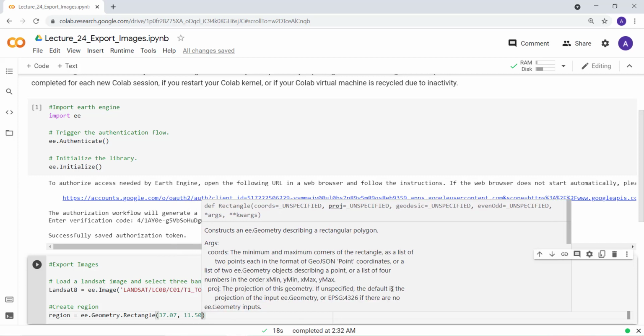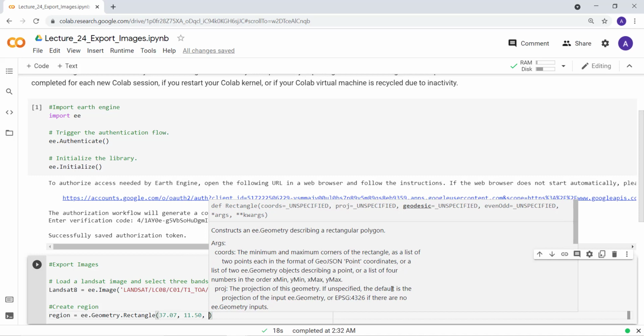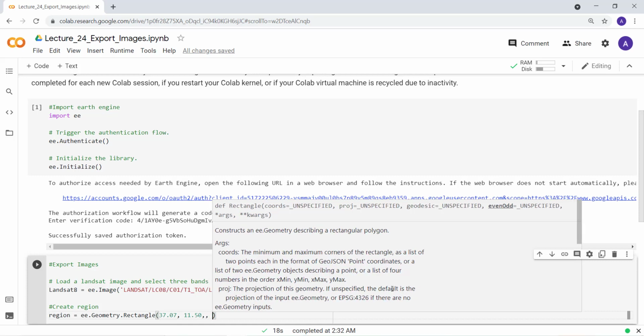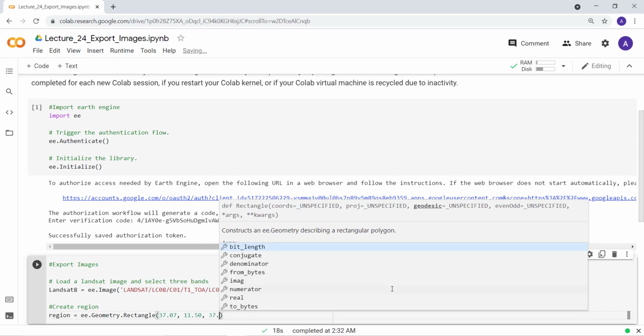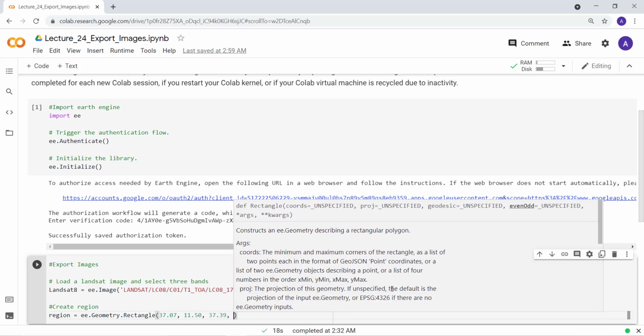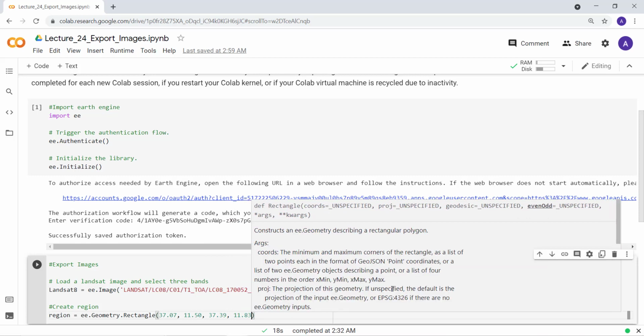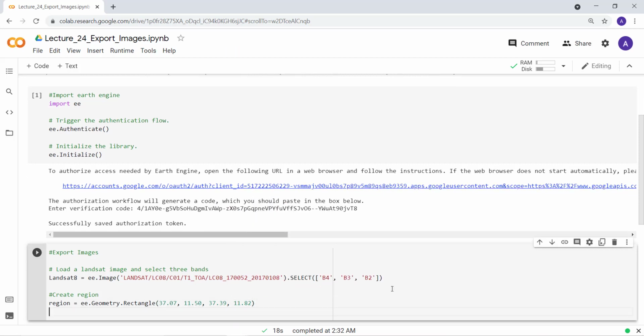I already know this beforehand, so if you're interested to change the rectangle, you need to go to Google Earth and then just find the coordinates for the 4 corners of that rectangle. That's what you need to do if you want to change this to a different location easily. And the last coordinate information is this.